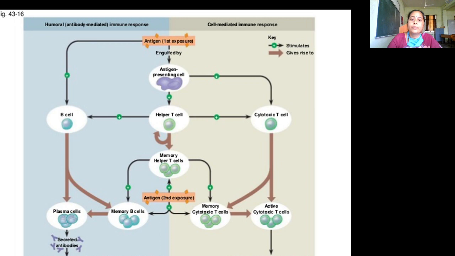Then it gives rise to production of the memory cells and helper T cells and plasma cells. This all will secrete the antibodies and it will defend against the extracellular pathogens binding to antigens, thereby neutralizing the pathogens or making them a better target for phagocytosis and complement proteins.